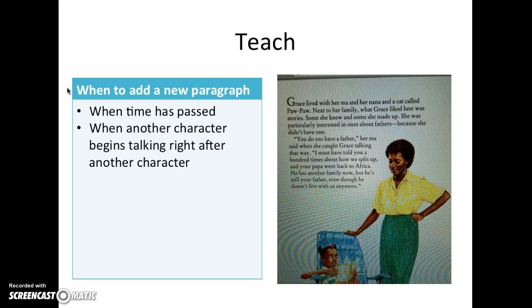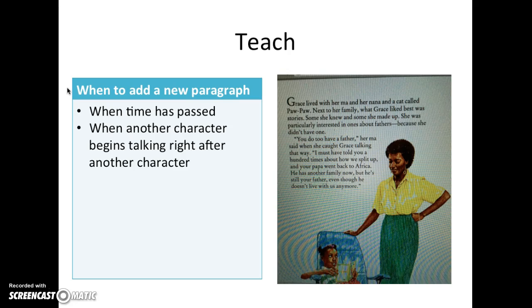It says, Grace lived with her ma and her nana and a cat called Paw Paw. Next to her family, what Grace liked best was stories. Some she knew and some she made up. She was particularly interested in ones about fathers, because she didn't have one. "You do too have a father," her ma said when she caught Grace talking that way. "I must have told you 100 times about how we split up, and your papa went back to Africa. He has another family now, but he's still your father, even though he doesn't live with us anymore."